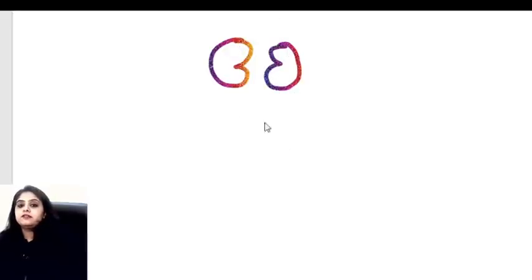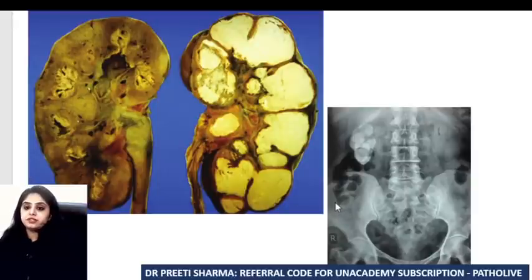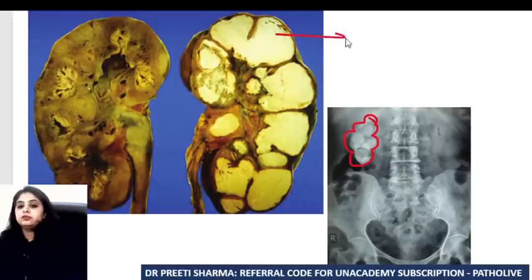So the first thing that we are going to do in renal pathology is a lot of spotters, which we'll quickly cover, and the very first one of them is a recent exam question. So you have to know this, where a section of the kidney has been cut open, you are also given the radiological appearance, you can see some calcific deposits here. So guys, this always comes with a history, and the history given to you will be a case of sterile pyuria.